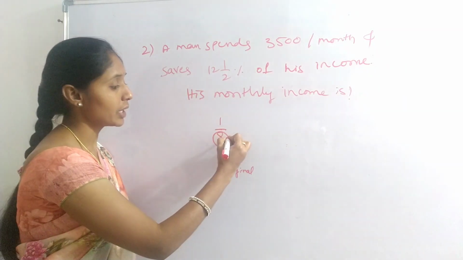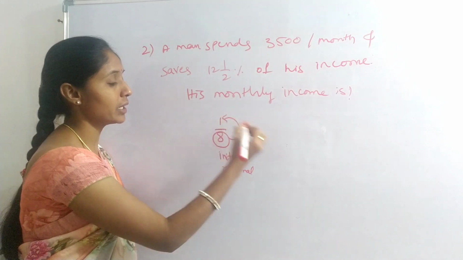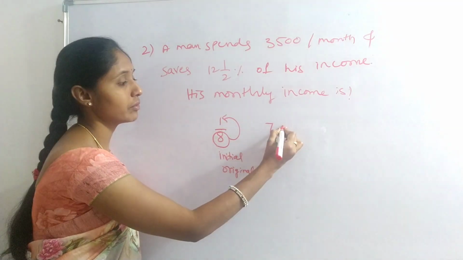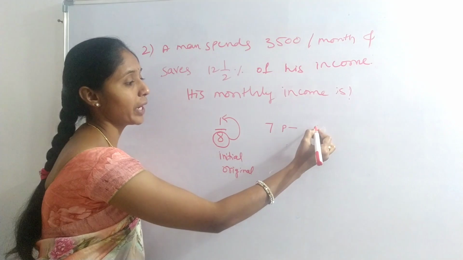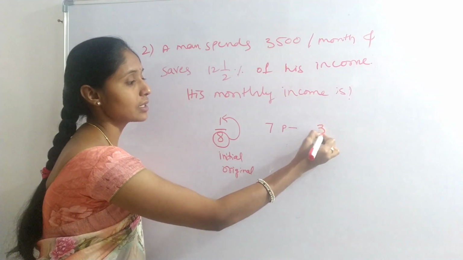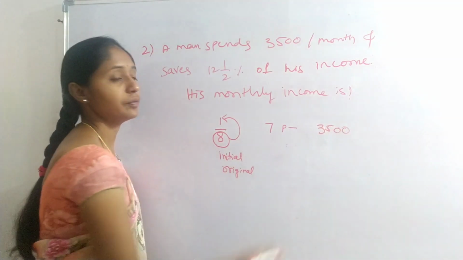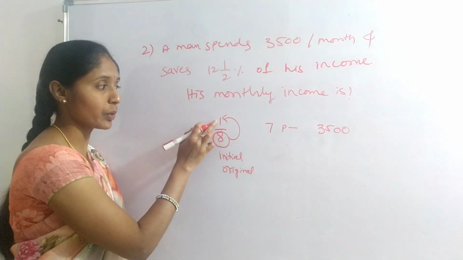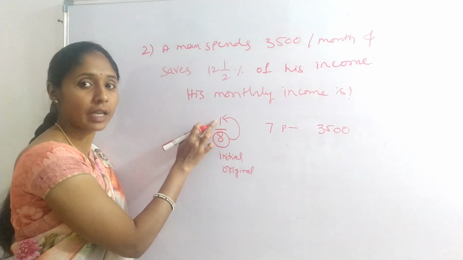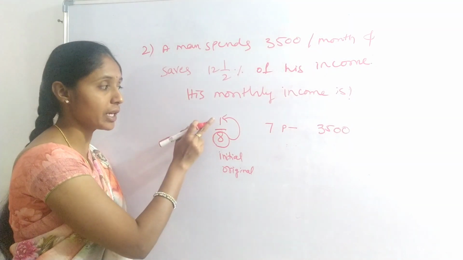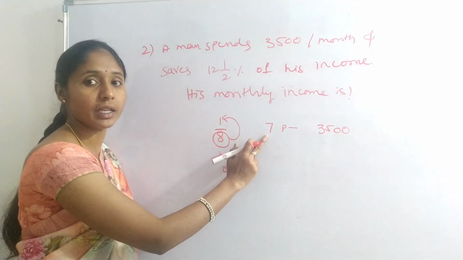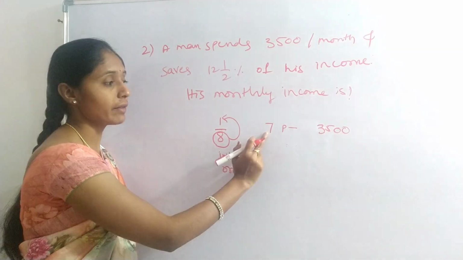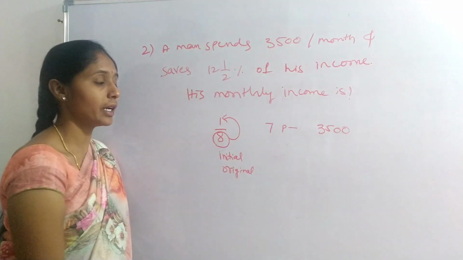8 minus 1, 7 parts are spending, that is 3500. Initial minus 1 is savings, and initial minus savings is spending. 7 parts are 3500.